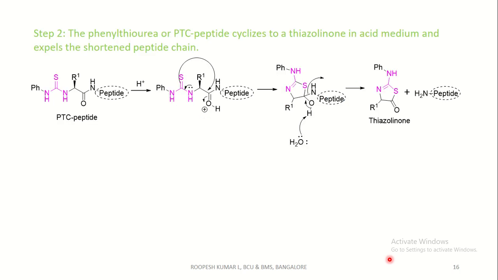Coming to step 2, the phenylthiourea or PTC peptide cyclizes to a thiazolinone ring in acid medium and expels the shortened peptide chain. That is, this PTC peptide on acid hydrolysis in the presence of water, which abstracts its hydrogen, gives thiazolinone as well as this peptide.